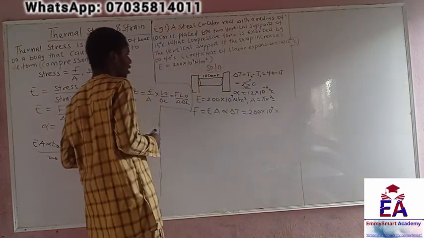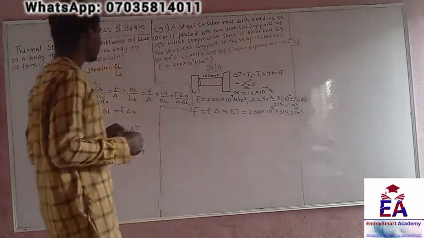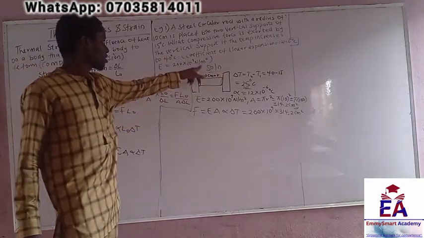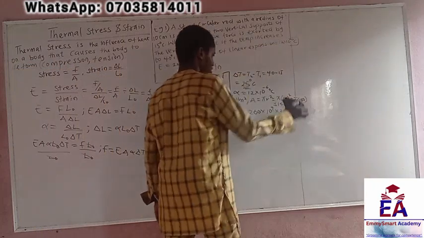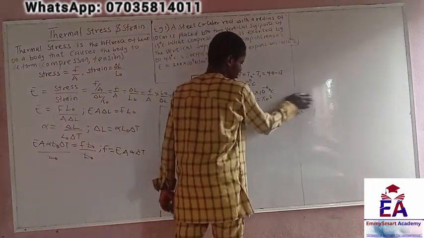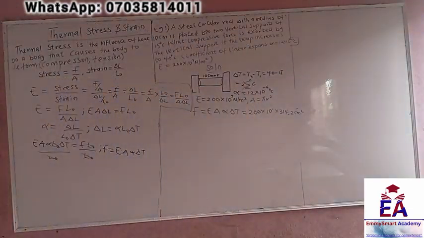So we have pi, r equals 10. It's in cm, and this other quantity is in meters, so what do we do? Change it to meters.